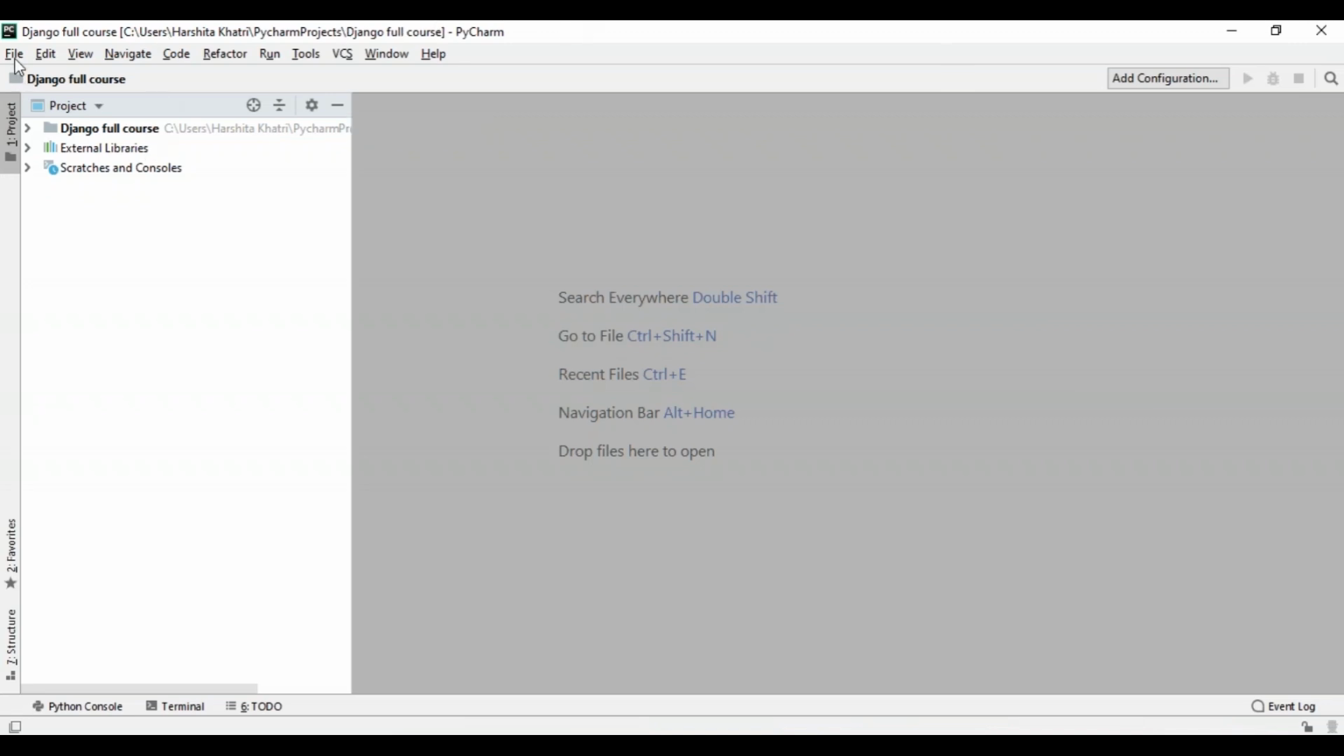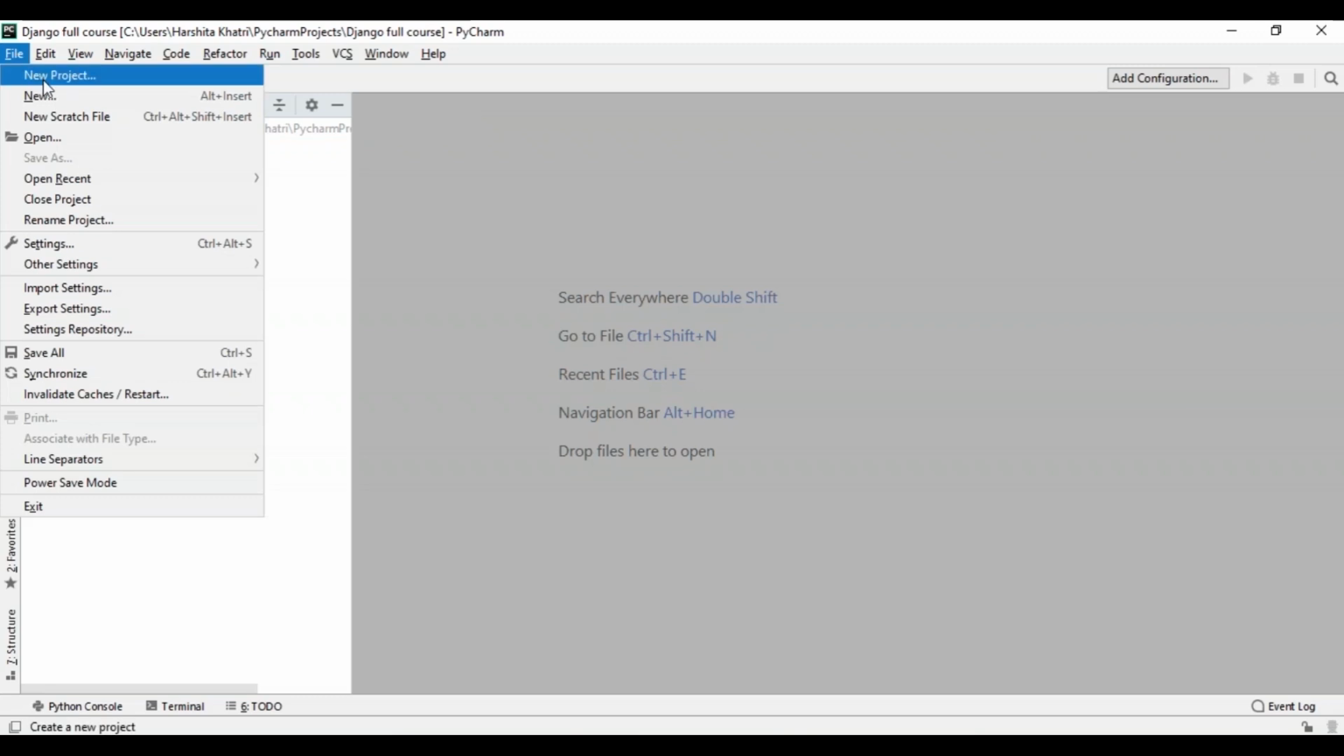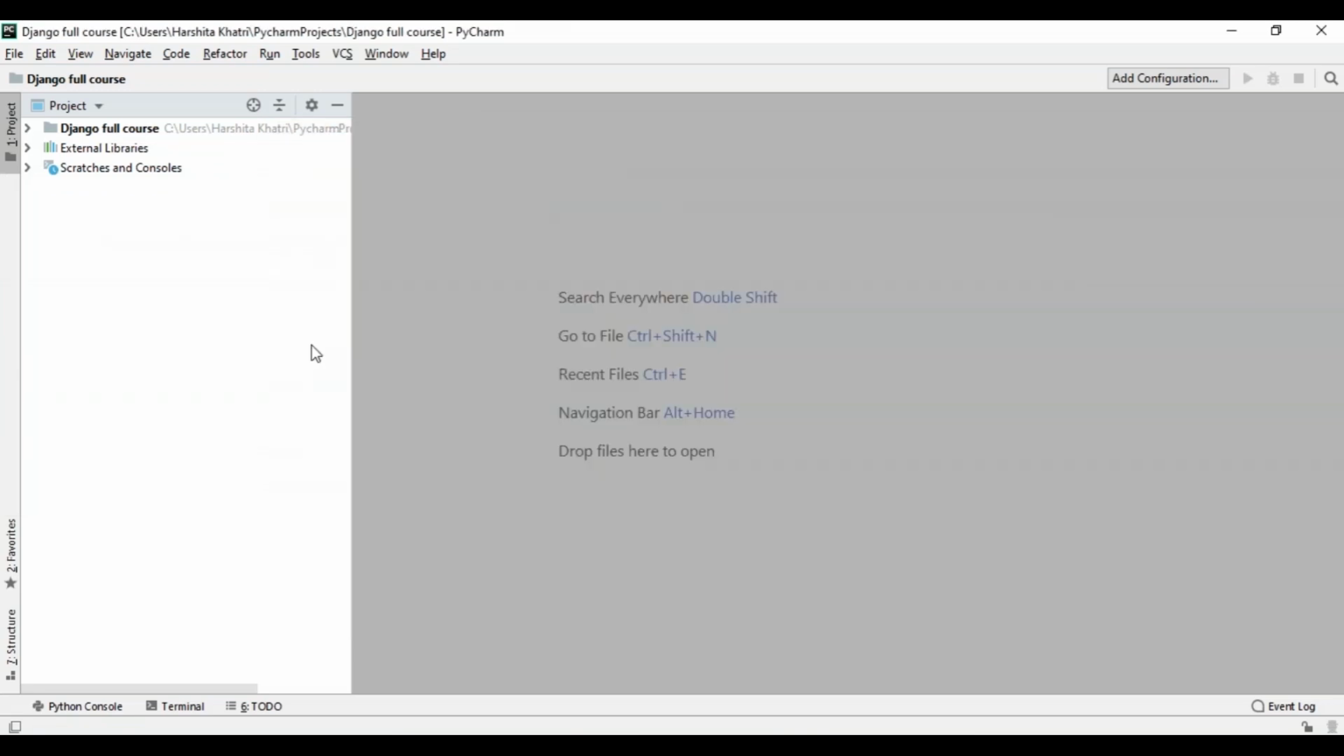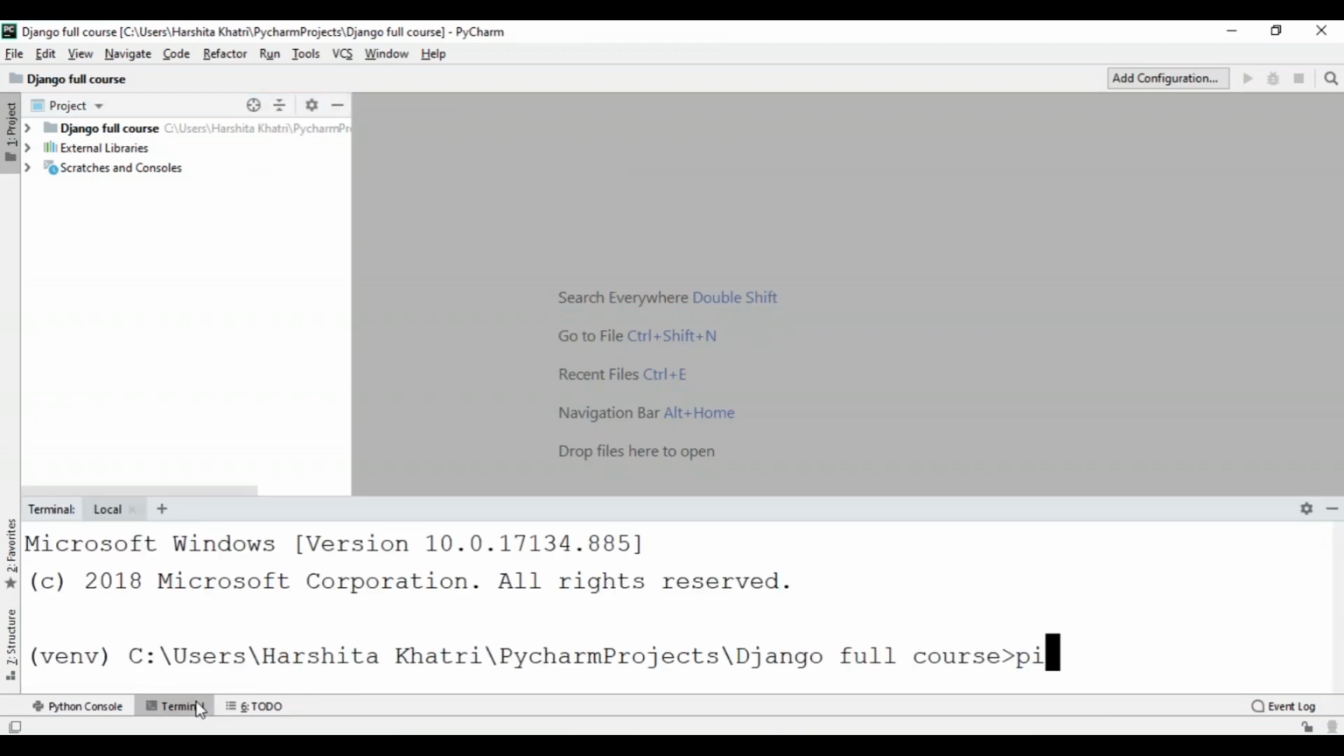However, if you want to create a project, click on File and select New Project. It will ask you to enter some name. Just give some name of your choice and hit the Create button. After creating a project, open up the terminal and type pip install Django.